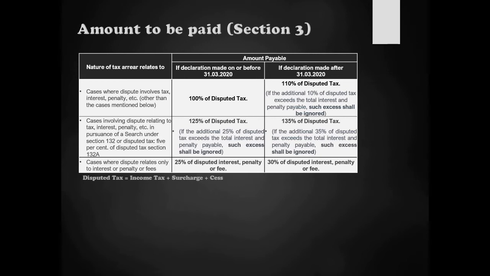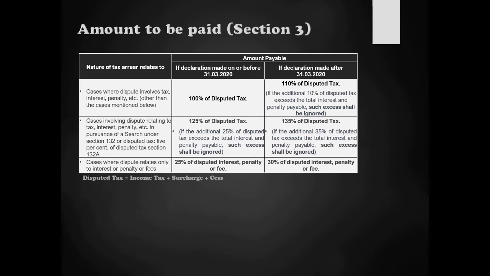In this third bucket, these are cases which only have pending interest or penalty or fees, where the tax dispute has been paid. The tax component has been paid, only the interest or penalty or fees component is still pending and being disputed. In these cases, the government says, if you make the declaration before 31st of March 2020, pay only 25% of this disputed interest, penalty, fees, etc., and the case will be resolved.